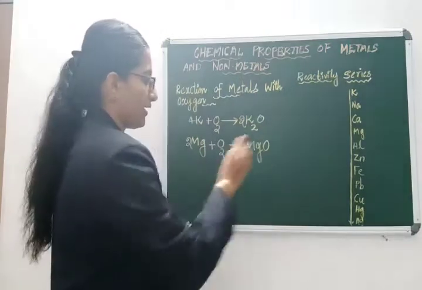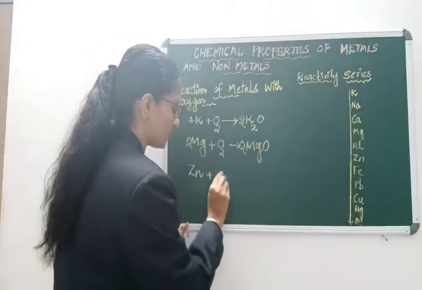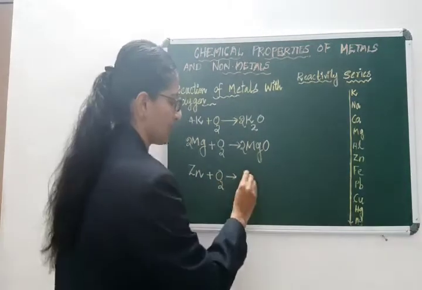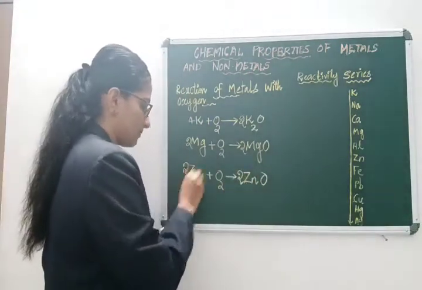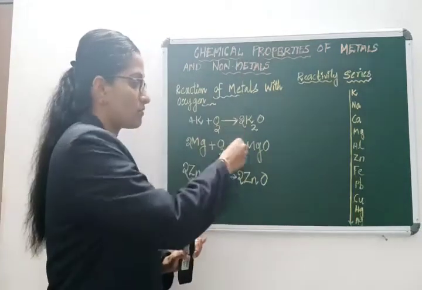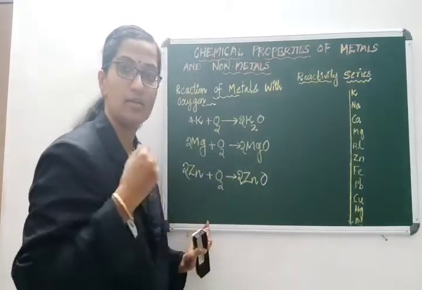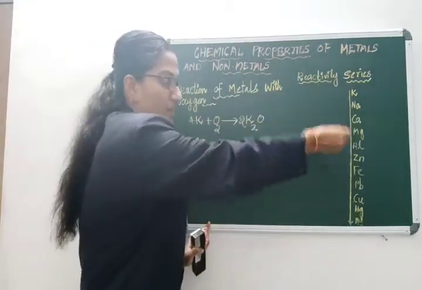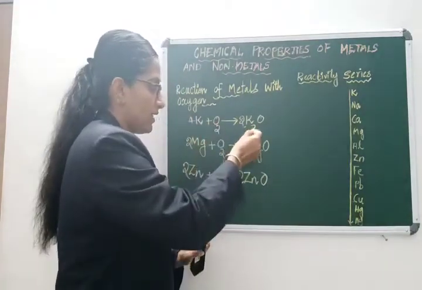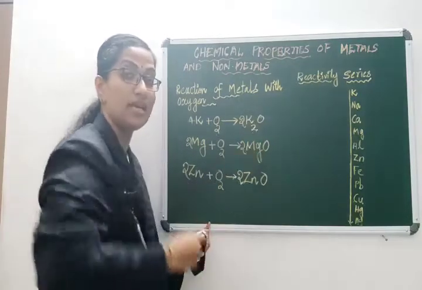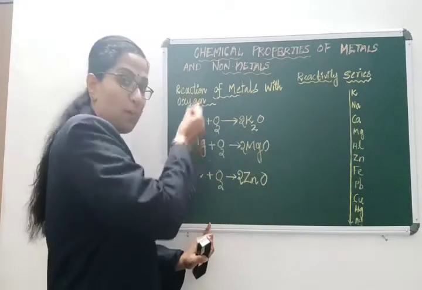If you take other metals, if you take zinc, Zn is the symbol of zinc, reacts with oxygen, you will get zinc oxide. It should be balanced. Look at these reactions coming from top to bottom. Whatever metal you take from this reactivity series, when it reacts with oxygen, the product formed is the corresponding metal oxide.